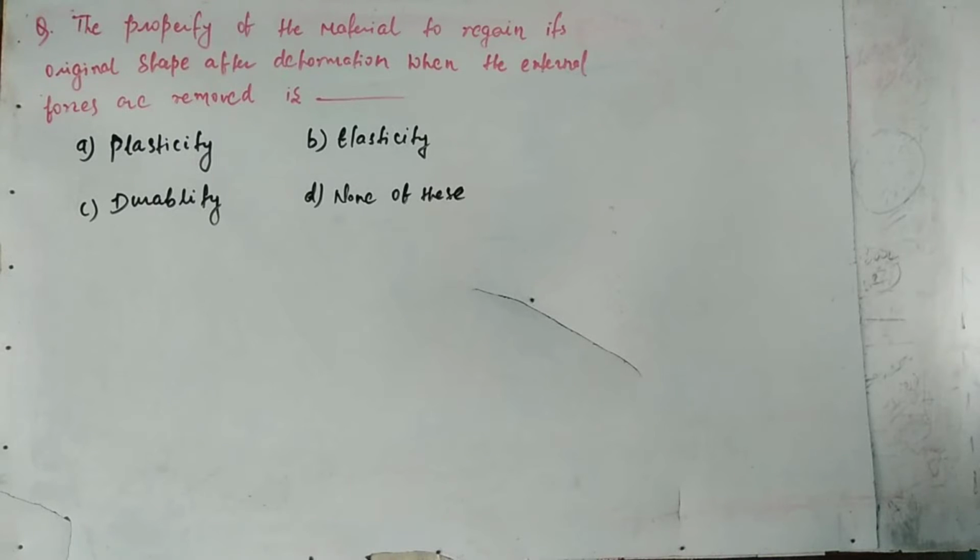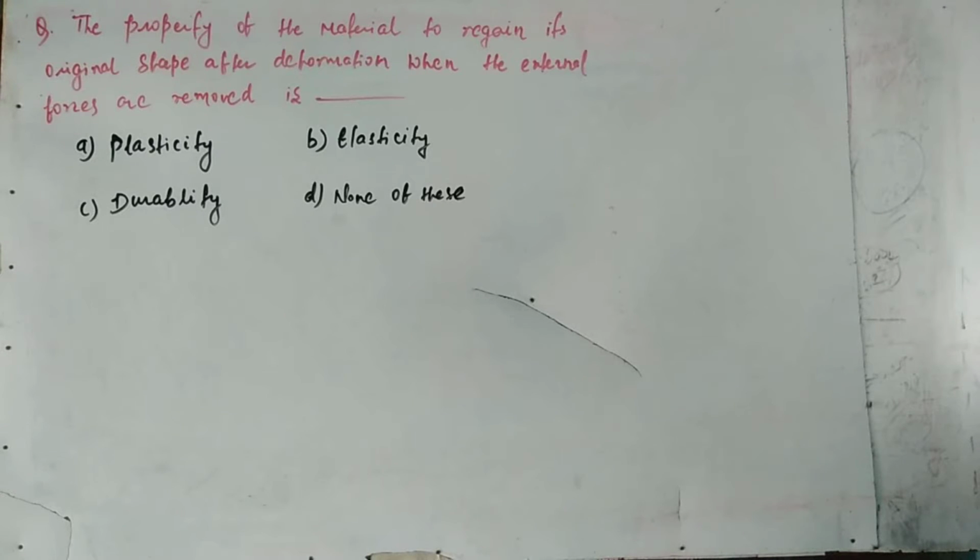Hello dears, we are studying JEE MCQ and today's question is: the property of the material to regain its original shape after deformation when the external forces are removed is. Options given: A. Plasticity, B. Elasticity, C. Durability and D. None of these.